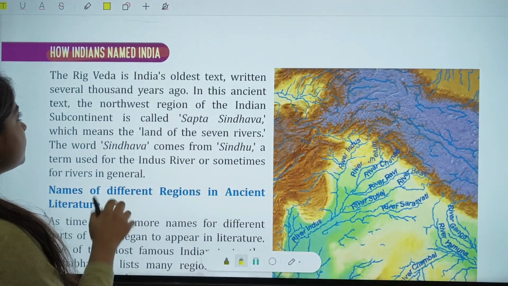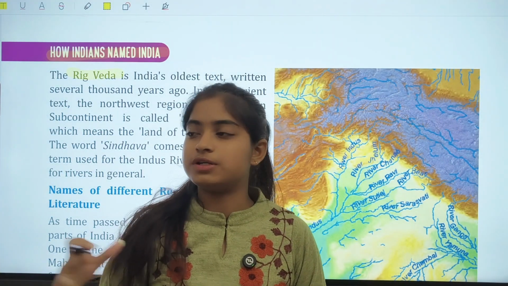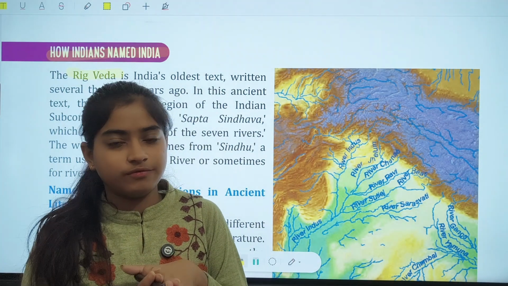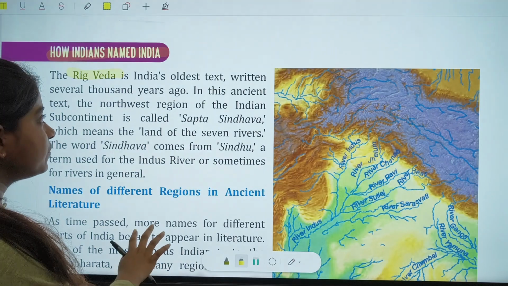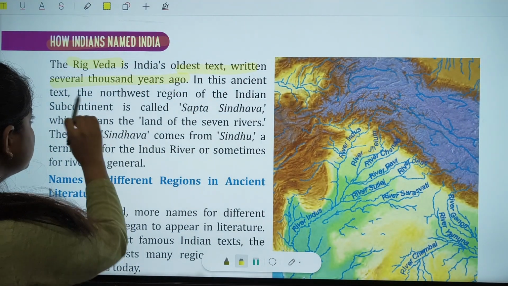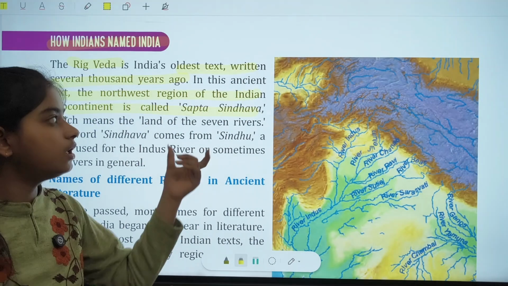The Rig Veda, among all the four Vedas of Hinduism, is the oldest Veda, around 3500 years ago. So in this oldest text, written several thousands of years ago, the northwest region of the Indian subcontinent is called Sapta Sindhava.